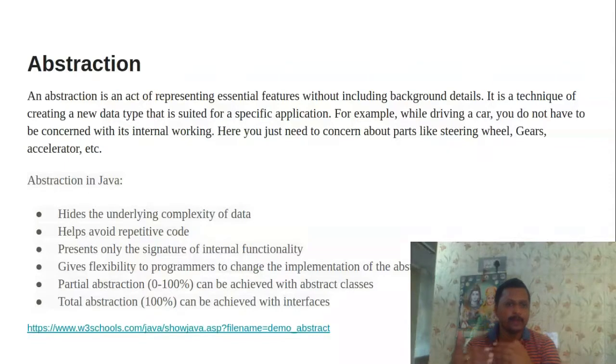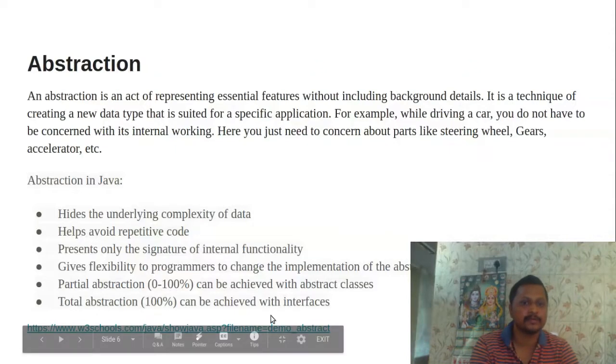That is why it achieves partial abstraction from 0 to 100%. Total abstraction can be achieved with the interface: we declare a common method and do not bother about the implementation.